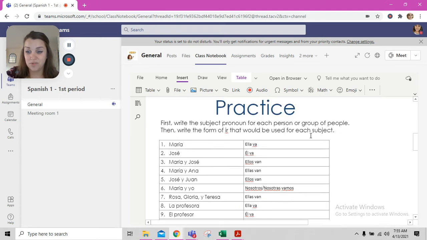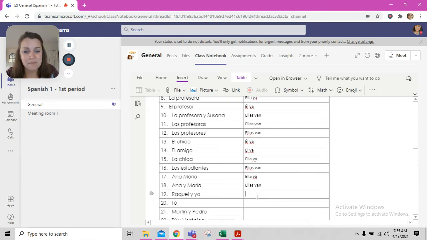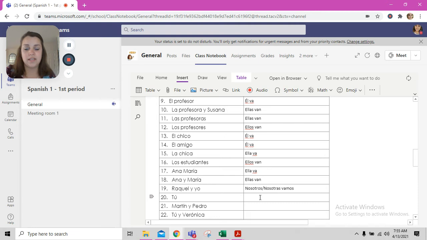We're going to write vamos. And we did that one here for number 6. So I'm going to go ahead and steal number 6 because that's a lot of typing, right? Click and drag your mouse over the whole thing. Control C to copy. Click where you want it to go. Control V to paste and delete the big old space.